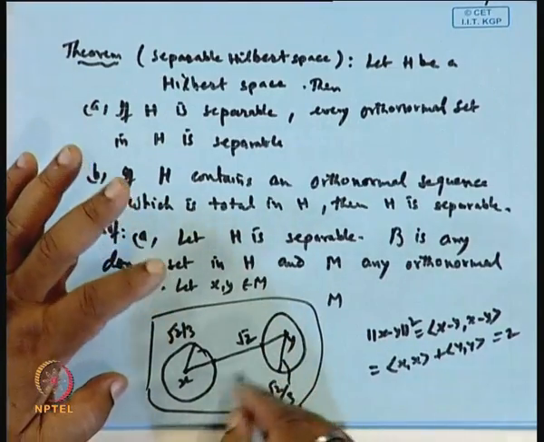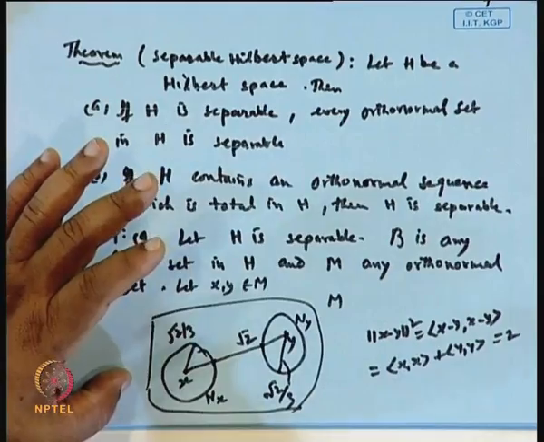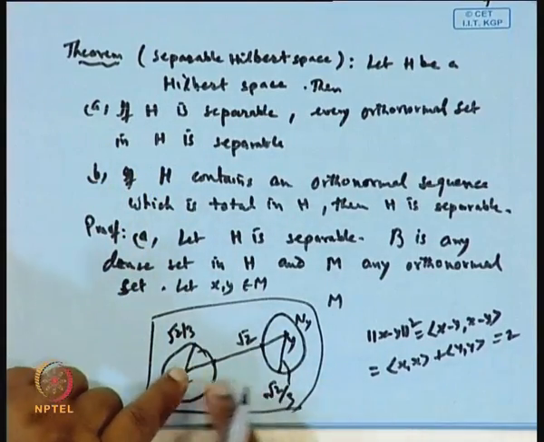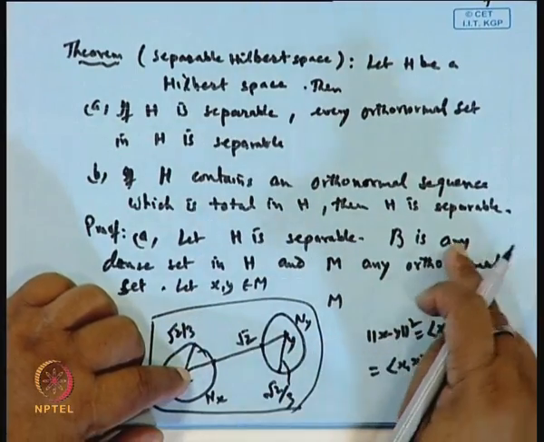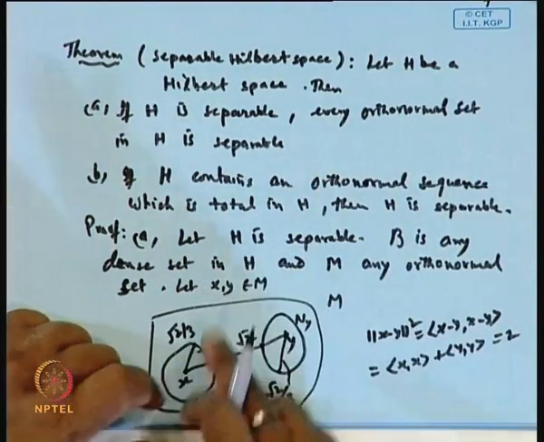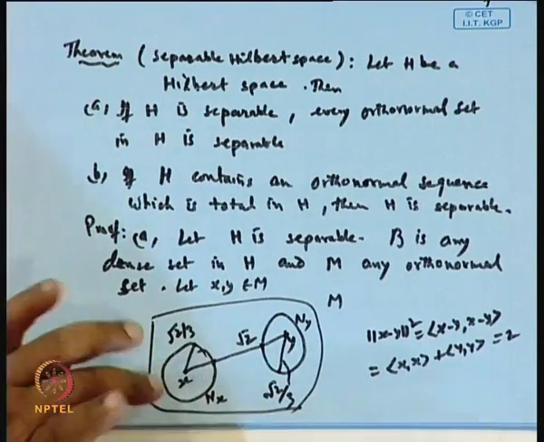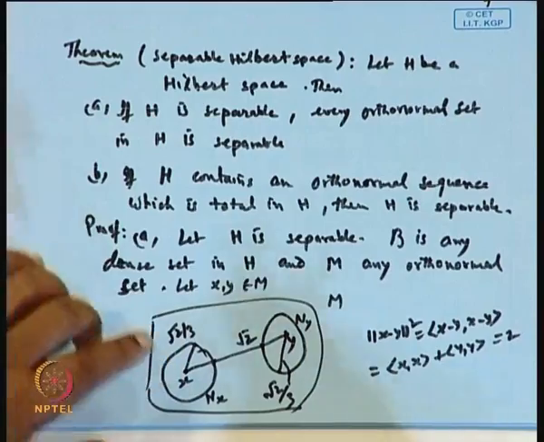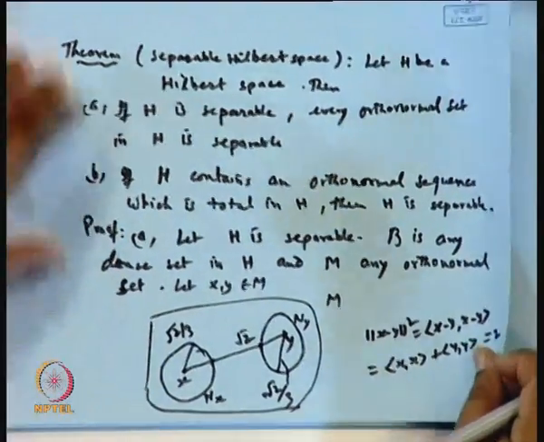So they are disjoint. This is Nx and this is Ny. So now you have got the 2 elements x and y and neighborhoods which are disjoint. Now B is dense in H, so each neighborhood will have an element of B.